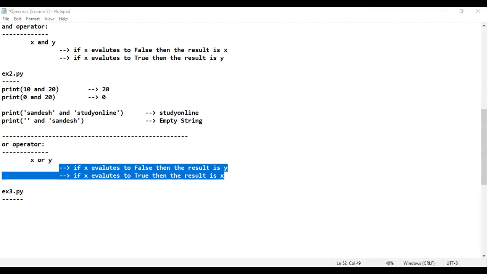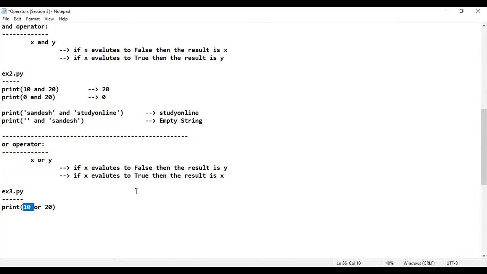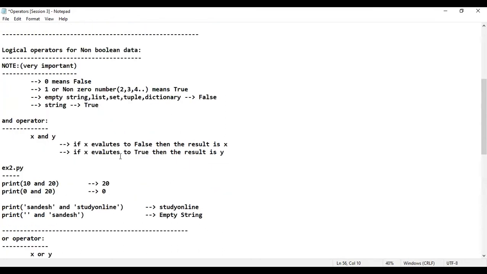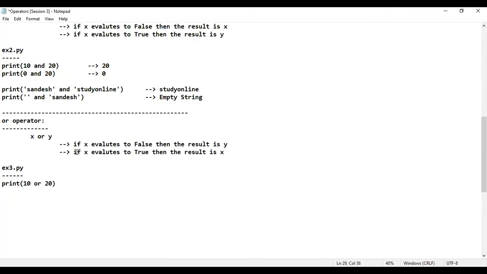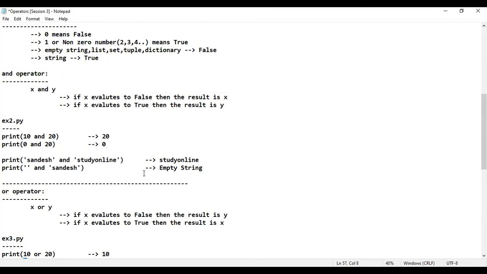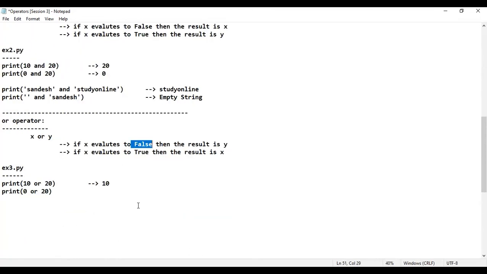I'll just consider what is the answer for 10 or 20. 10 means what? A non-zero number. If it is a non-zero number, please tell me what is the evaluation. Non-zero number means true. If X evaluates to true, what is the answer? The answer is X itself. That means, don't you think I'll be getting the answer as 10? Okay, we'll see whether I'll be getting the answer as 10 or not. Next, please tell me what is the answer for 0 or 20? 0 means what? False. If X evaluates to false, then what is the result? Don't you think the result is Y? That means I'll be getting the output as 20. Is that clear? Okay, great.